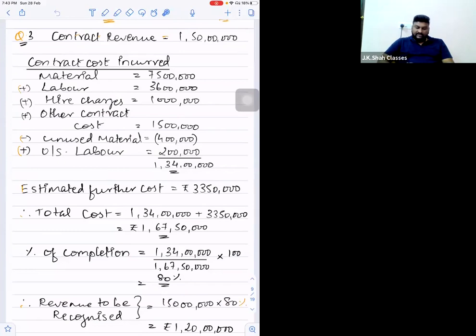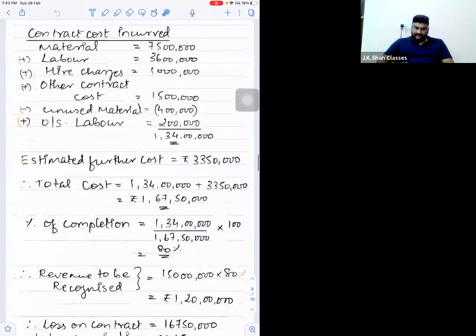Then further estimated cost 33 lakh 50,000. So total cost will be how much? 1 crore 34 lakh plus 33 lakh 50,000. Total cost is 1 crore 67 lakh 50,000, right?